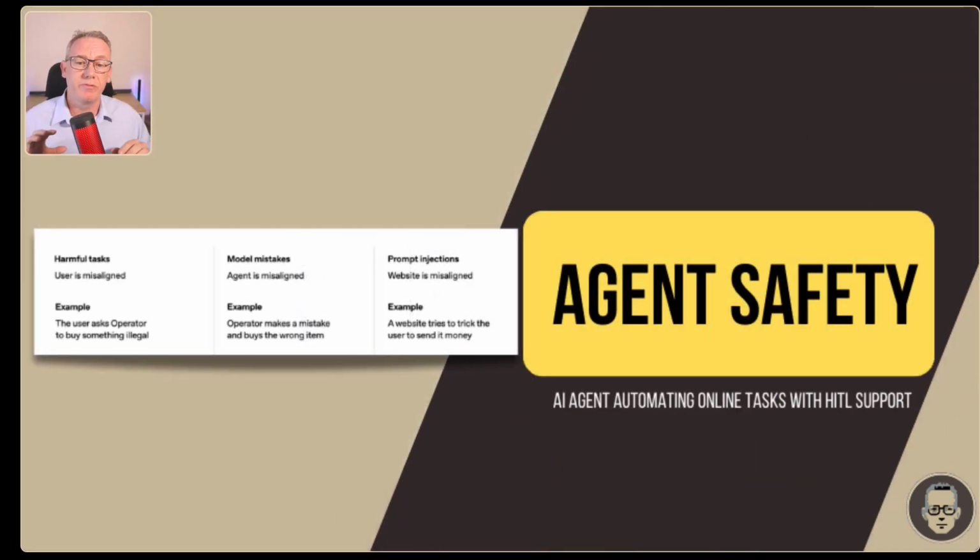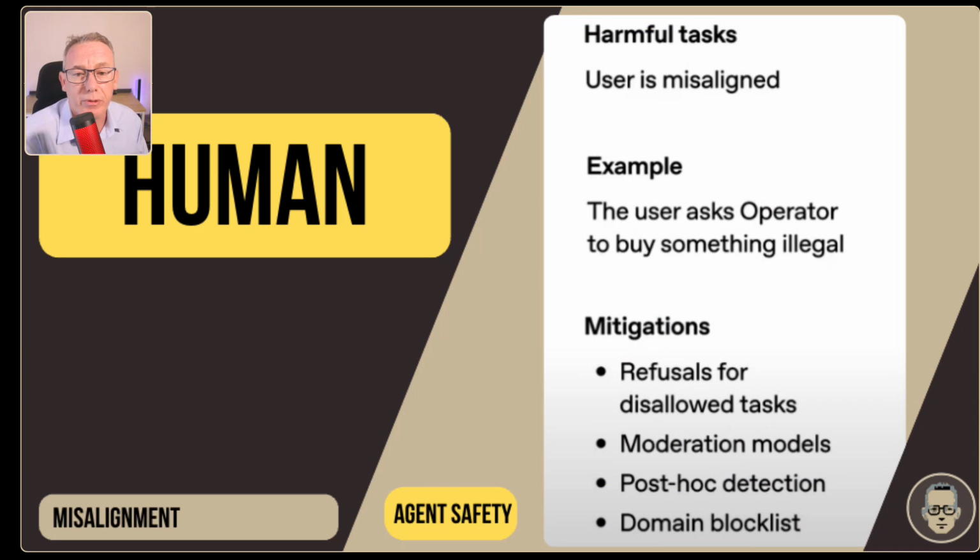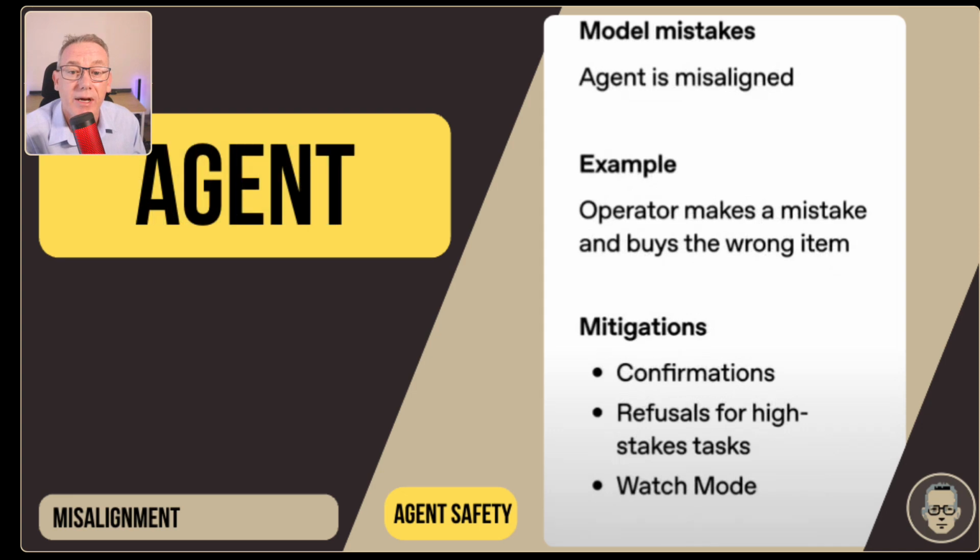Now, the last section of this was the agent safety, and this is really interesting where they're going with all of this. And they've basically split things up into 3 different concepts, whether it be human, agent, or malicious attack from the outside world. So with the human one, it's basically looking at the sorts of prompts that humans can do to try and jailbreak or cause grief with different systems, and they're doing various checks to make sure that this doesn't happen. The other area is where the agent itself is just misaligned and it goes off into hallucinations and those sorts of problems.